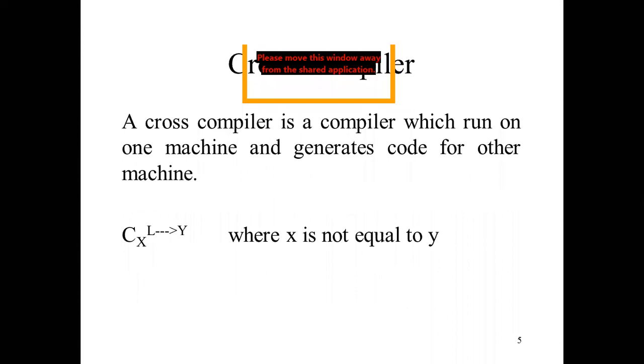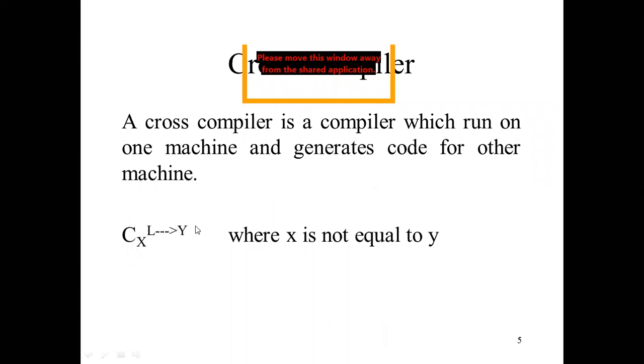Now what is the cross compiler? A cross compiler is a compiler which runs on one machine and generates code for the other machine. So we can indicate this as CXL2Y. Here X is not equal to Y. This is different.